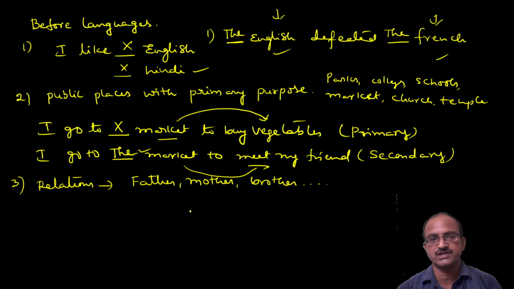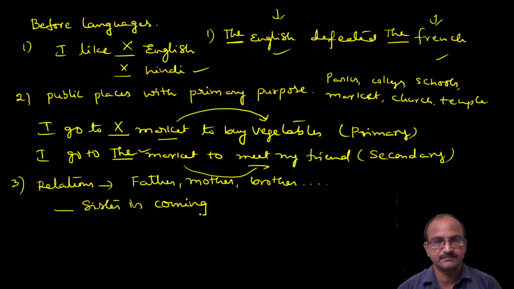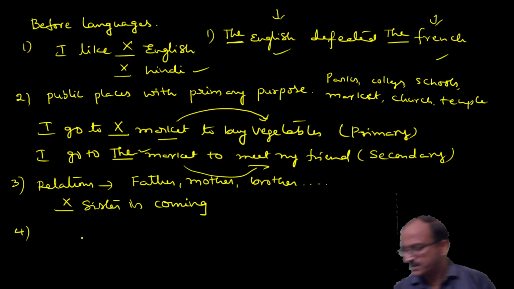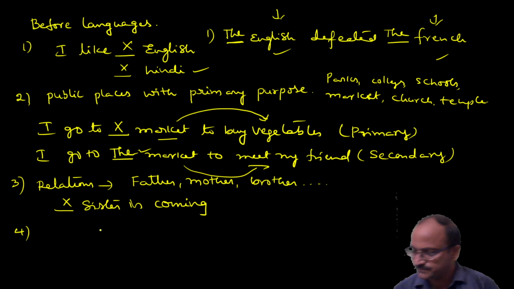So with the relations, we should not use any article. Dash sister is coming. So don't use any article with the relations. Don't say the sister is coming, say sister is coming. Understand? Or otherwise you can say my sister is coming. So we should not use articles before them. So come to the next one.